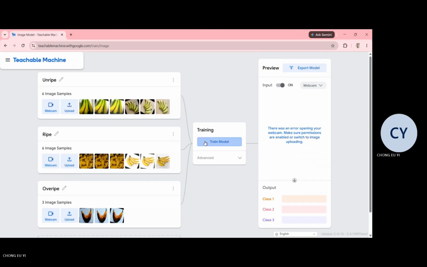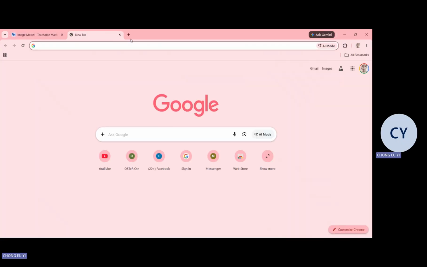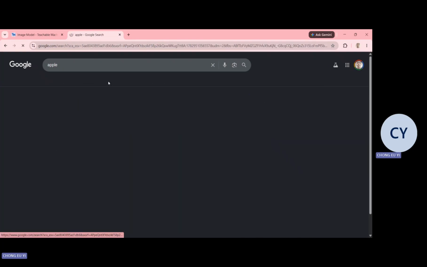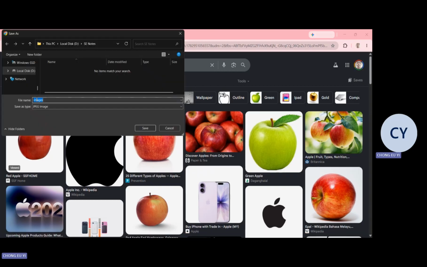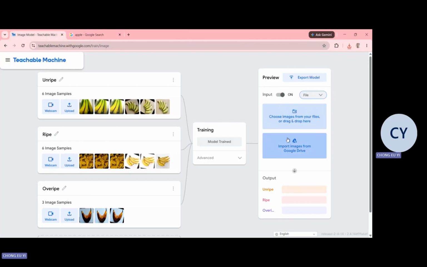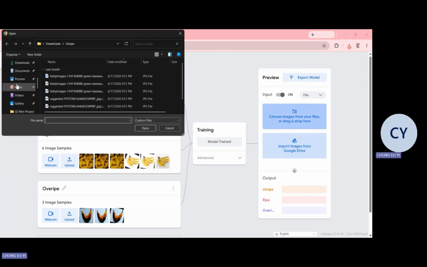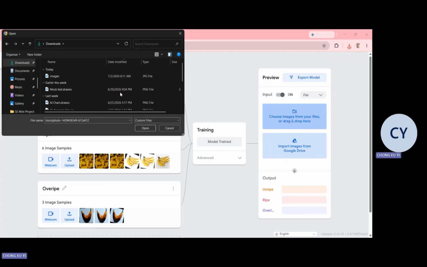Okay, train model. For this one, I use a file, which is a picture. For example, I download an apple, and then I drop the image here.